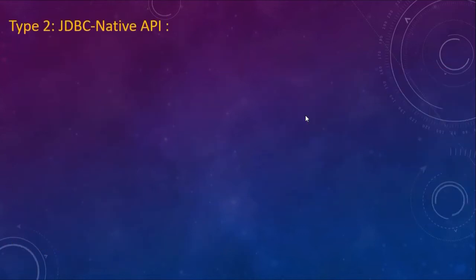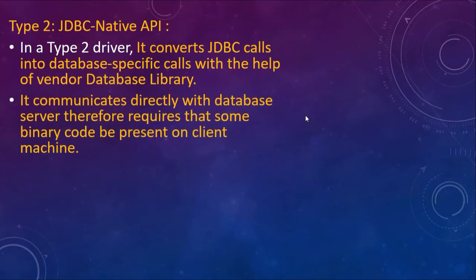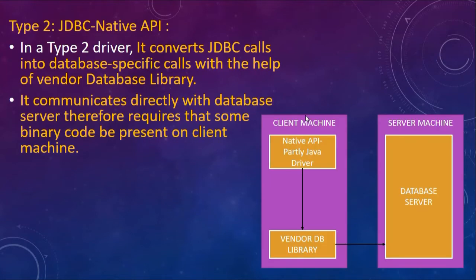Type 2 driver is called a JDBC native API. In this type 2, what it does is it converts the JDBC calls into database specific calls with the help of the vendor library. I'll just show you this figure.